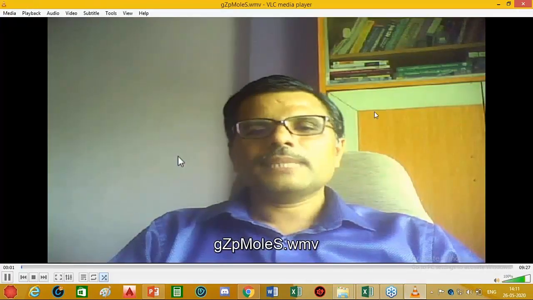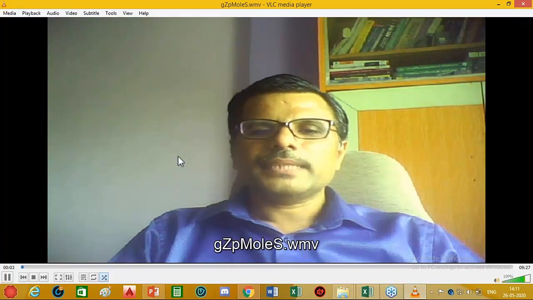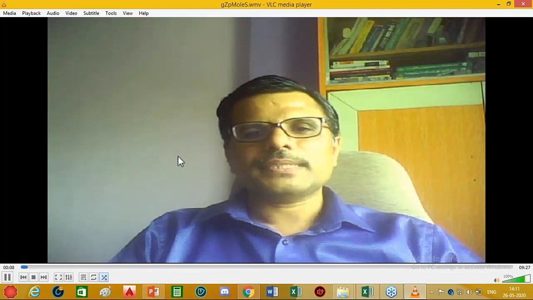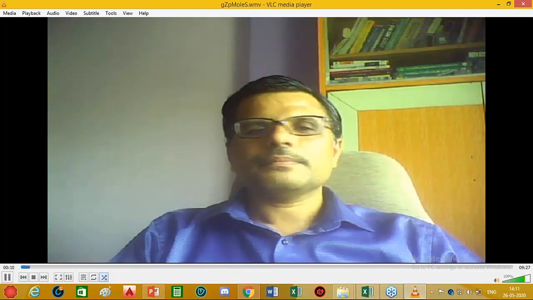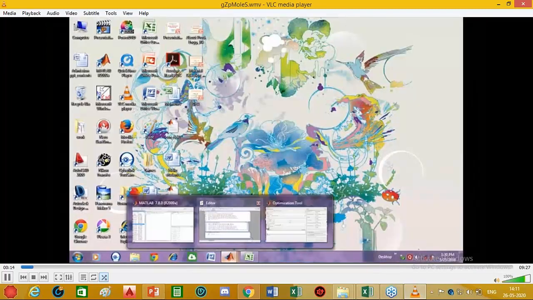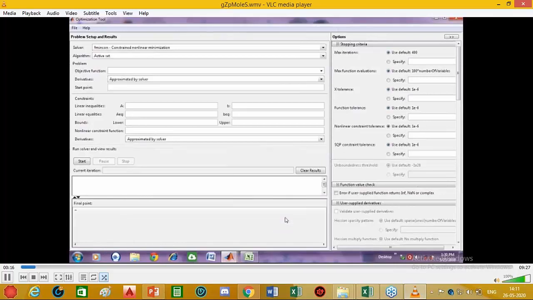Once the DA programming model is prepared, it can be solved using fmincon function in MATLAB. Now we will see this application. fmincon function is used to solve constrained nonlinear minimization problems. Here we prepare two M files, one for evaluating the objective function and the other for evaluating the constraint function.